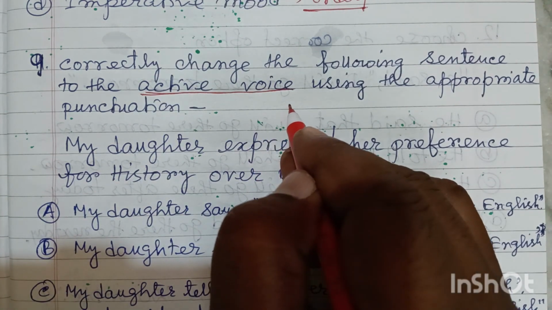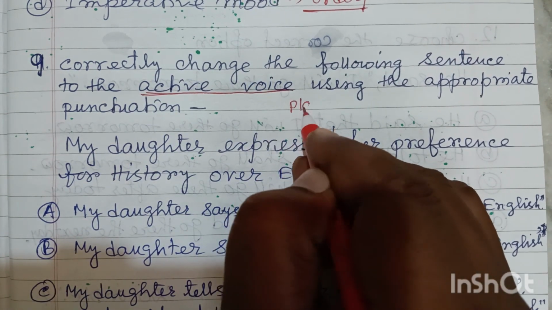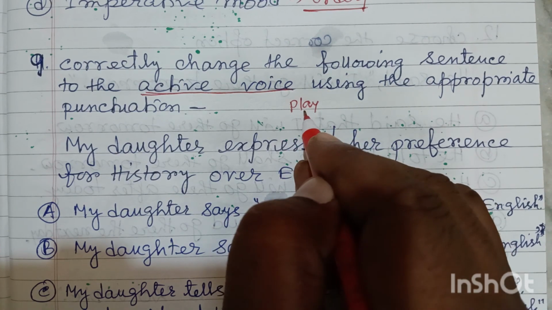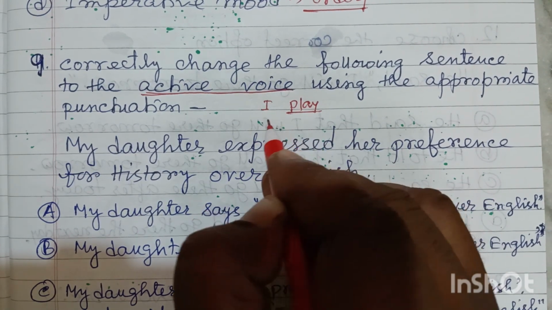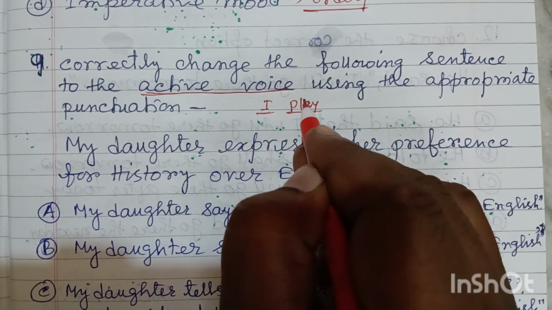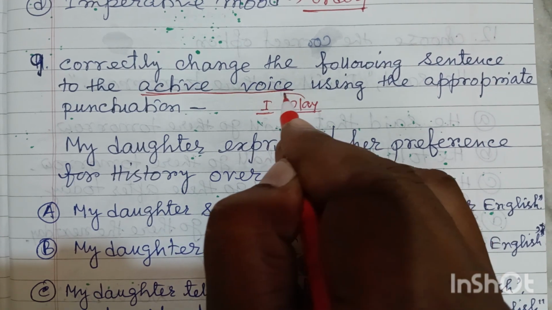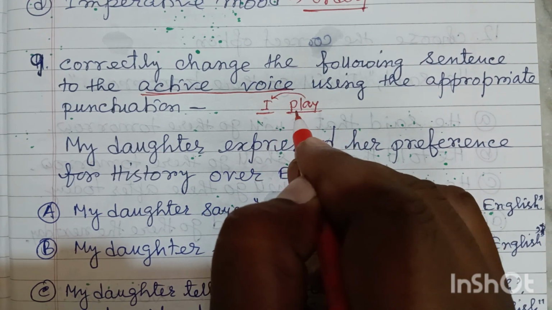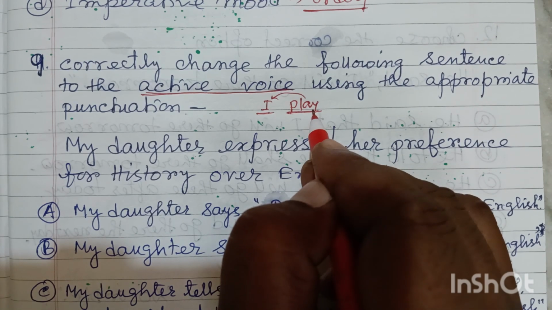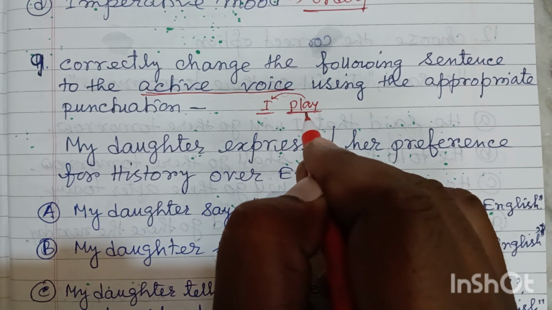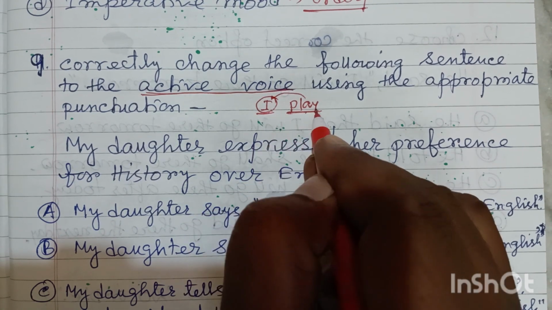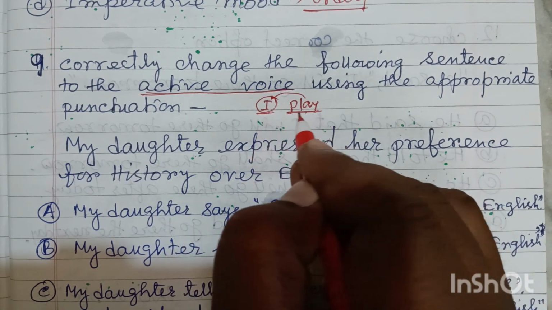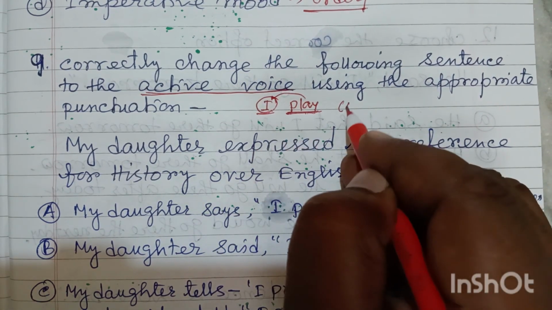Actually, suppose this is a verb, and it is done by a subject. Whenever the subject is the doer of this action, this verb form is called active.